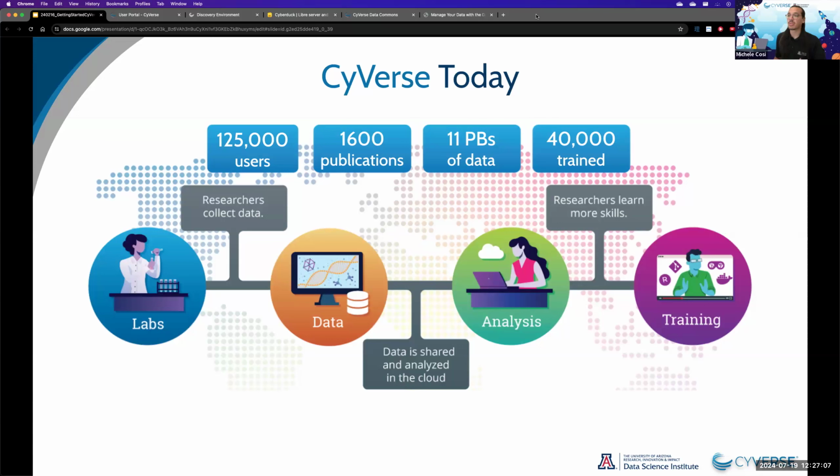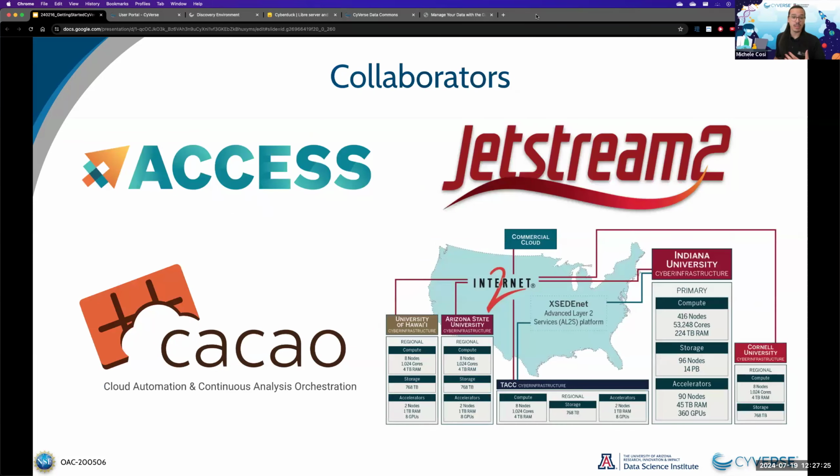Today, we count more than 125,000 users, more than 1,600 publications and citations, 11 petabytes of data, and more than 40,000 people trained through these trainings. CyVerse wouldn't be here without its collaborators at ACCESS and Jetstream, and even Internet2, with which we were able to create CACAO, the Cloud Automation and Continuous Analysis Orchestration.